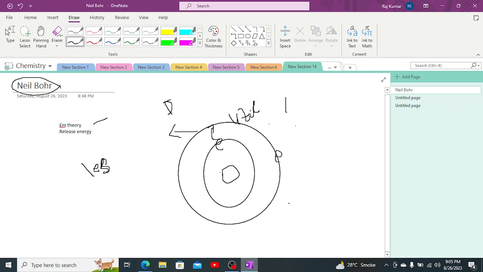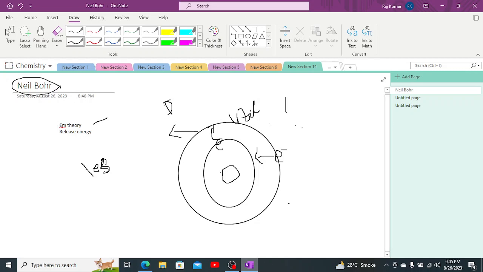Secondly, suppose this is an electron present inside the outermost shell, and it wants to go inside the innermost shell, for suppose in this shell. So here, in order to go from upward to downward shell, in order to move from high level energy to low level energy, it will release energy, which means its energy will be decreased, and that requires cooling effect.